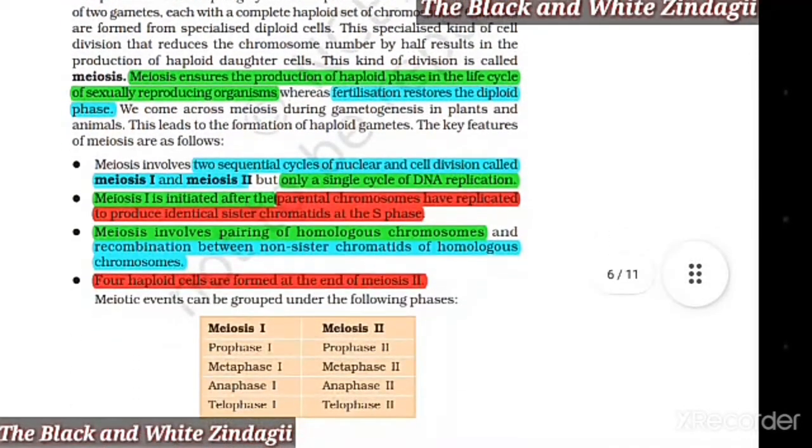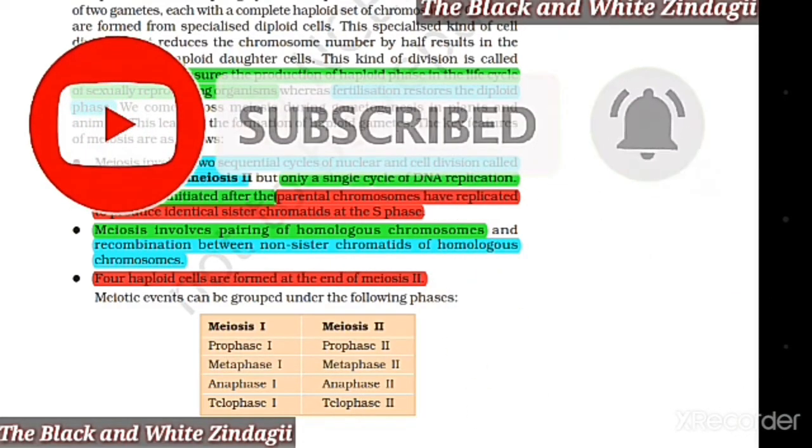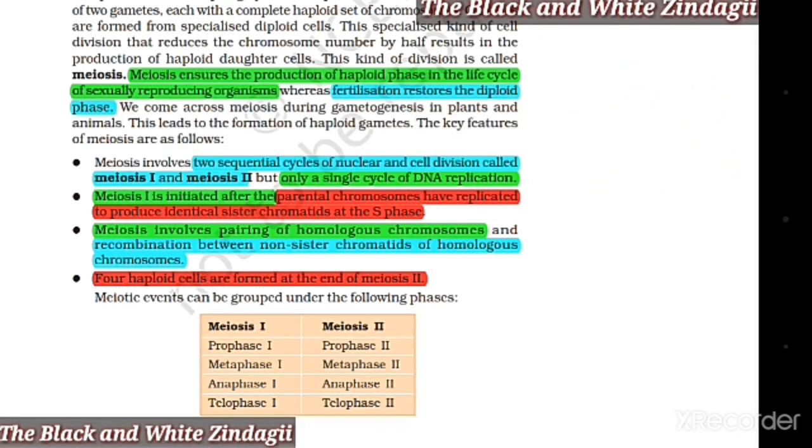First, meiosis involves two sequential cycles of nuclear and cell division called meiosis 1 and meiosis 2, but only a single cycle of DNA replication. Second, meiosis 1 is initiated after the parental chromosomes have replicated to produce identical sister chromatids at the S phase. Third, meiosis involves pairing of homologous chromosomes and recombination between non-sister chromatids of homologous chromosomes. Fourth, 4 haploid cells are formed at the end of meiosis 2.